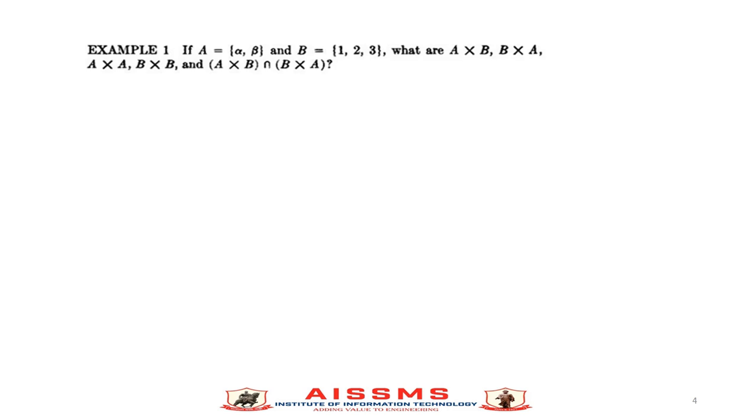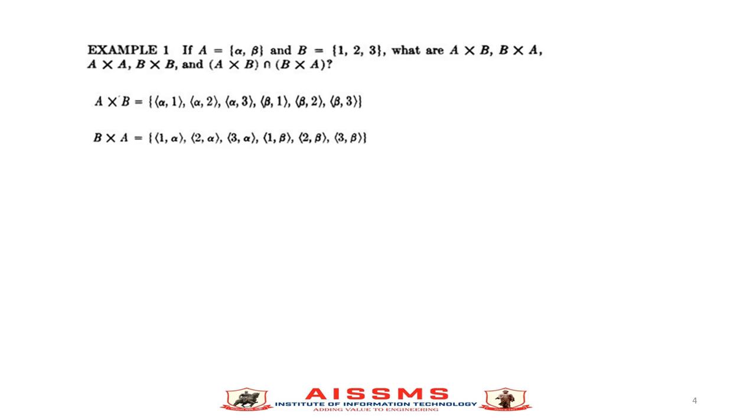Let's understand the second example. If A is equal to {alpha, beta} and set B is equal to {1, 2, 3}, what are A cross B, B cross A, A cross A, B cross B, and (A cross B) intersection (B cross A)? So A cross B will be {(alpha,1), (alpha,2), (alpha,3), (beta,1), (beta,2), (beta,3)}. B cross A will be {(1,alpha), (1,beta), (2,alpha), (2,beta), (3,alpha), (3,beta)}.